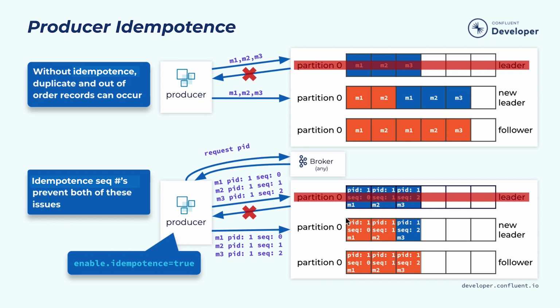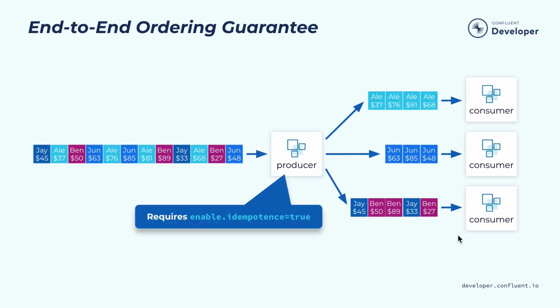As you can see, with idempotency introduced, now we can truly avoid the duplication as well as avoid changing the ordering of those events. So this leads us to these ordering guarantees. If you have idempotency enabled in the producer and you also have acks set to all in the producer, in general, we are guaranteed this end-to-end ordering guarantee.